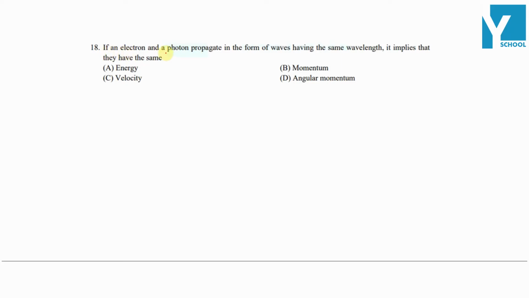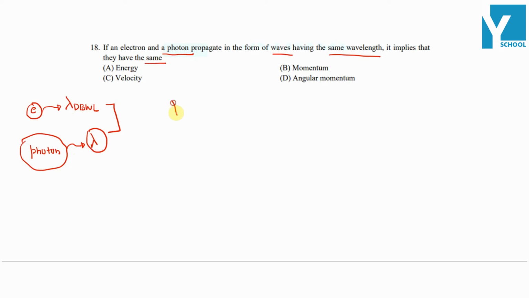If an electron and a photon propagate in the form of waves having the same wavelength, it implies that they will have the same. Question is, if there is an electron, for the electron we have the de Broglie wavelength, and a photon also has a wavelength, some particular photon will have some wavelength. Given that these two wavelengths are the same, meaning lambda of electron is equal to lambda of photon. So the question is, it implies they will have the same.